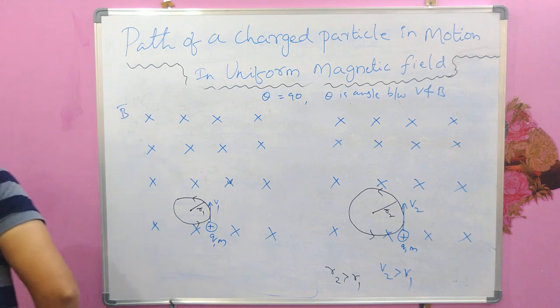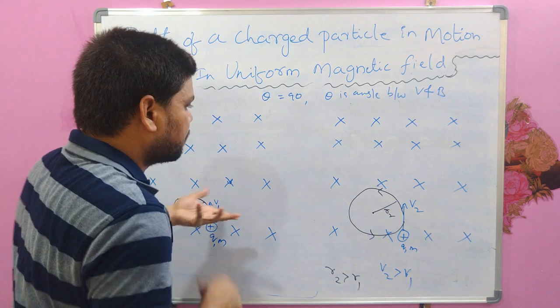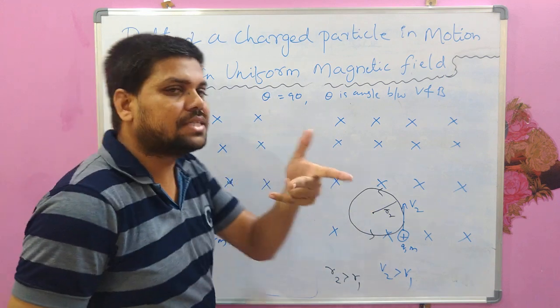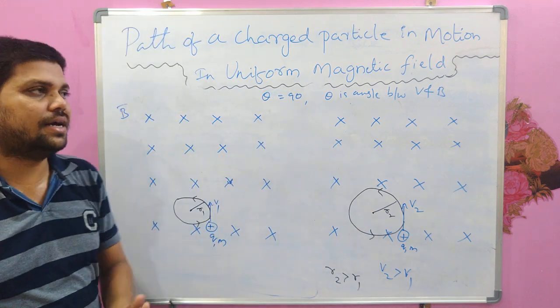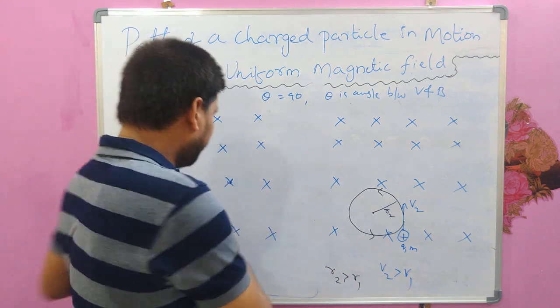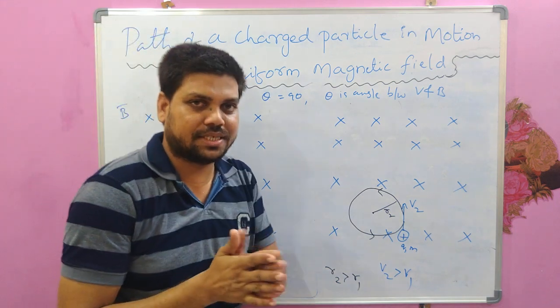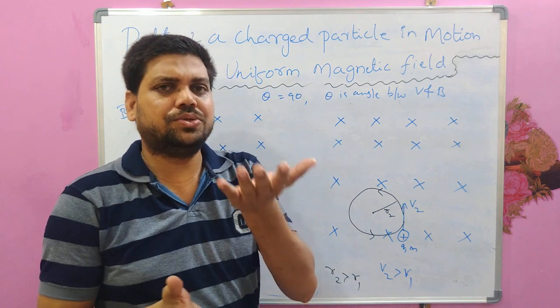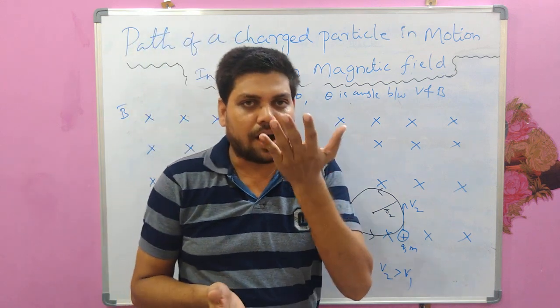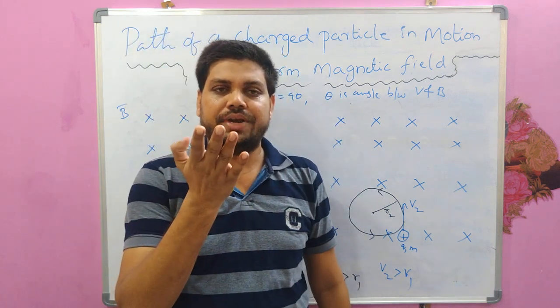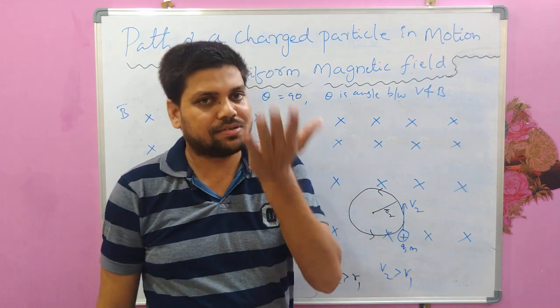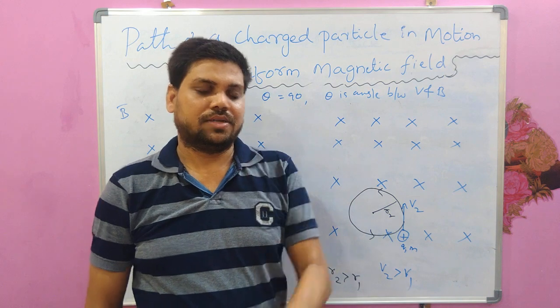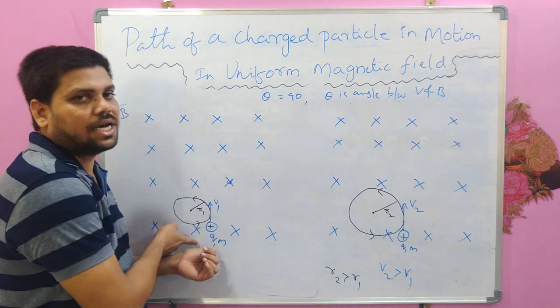So till now I have explained the direction of magnetic force with the help of Fleming's left hand rule. But we can also use other rules to predict this direction. This is quite interesting. You can also use your palm. If it is a positive charge, use your right hand. If it is a negative charge, use your left hand. For example, I have considered a positive charge here.